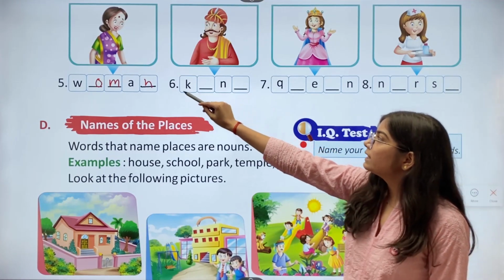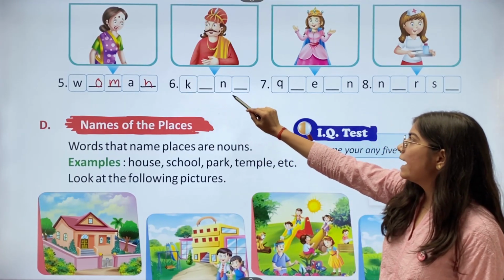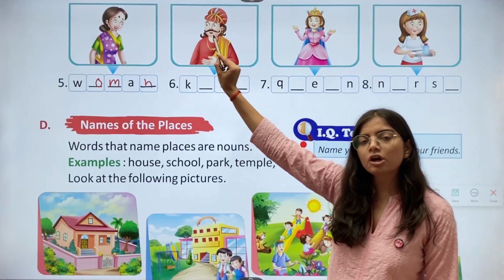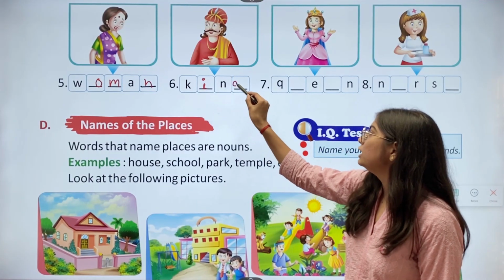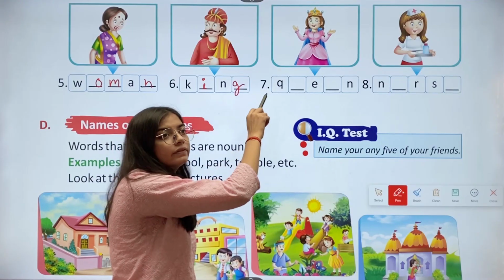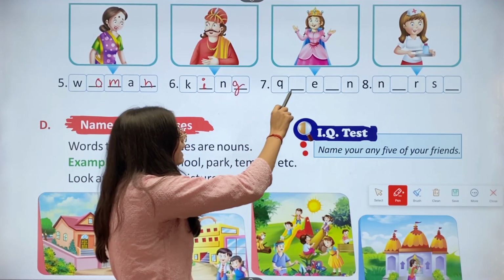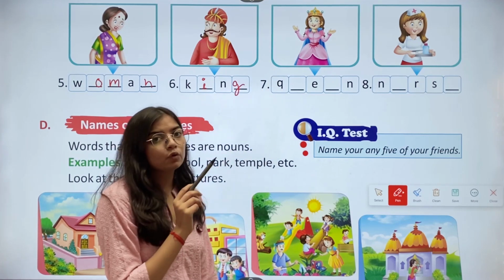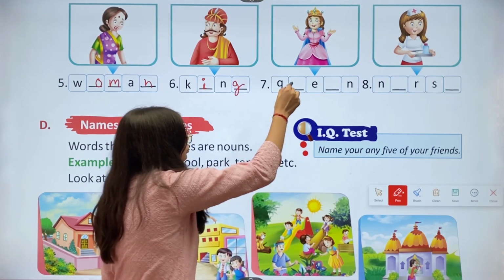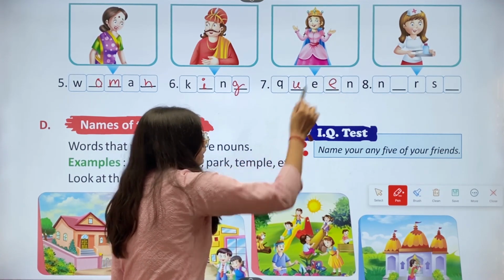Then we have sixth one, K dash N dash. This is the picture of king. So we'll write I-G. Then we have the seventh one, Q dash E dash N. This is the picture of queen. So we'll write U E.